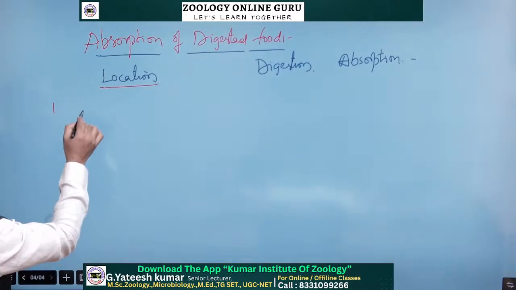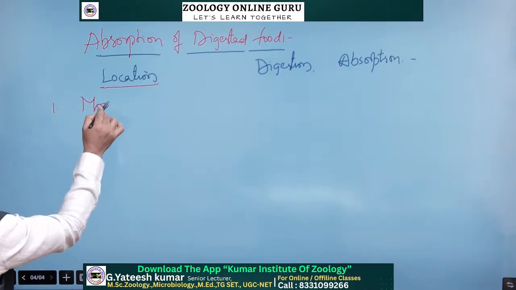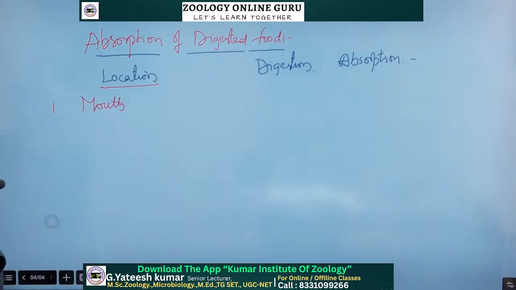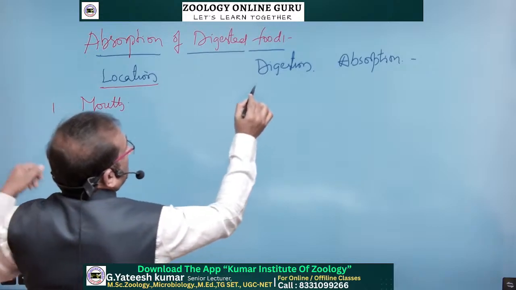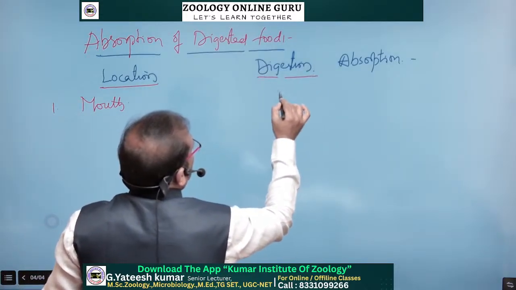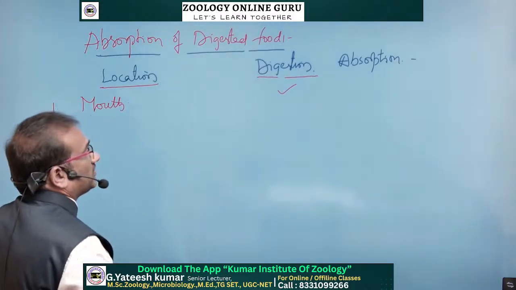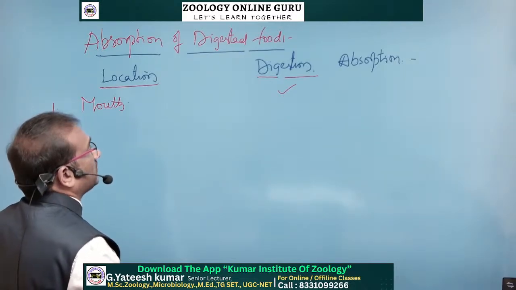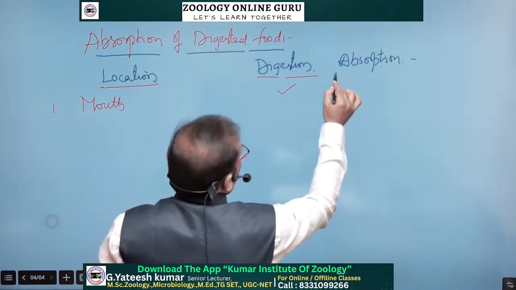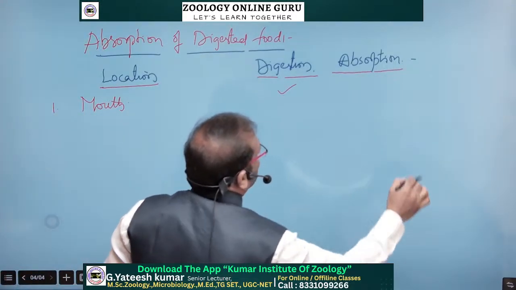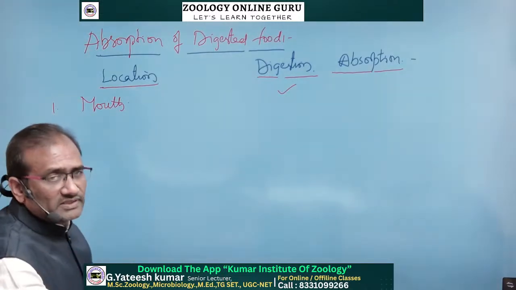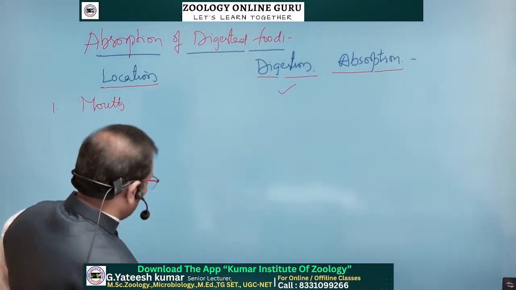First location: the mouth. Does digestion take place in the buccal cavity or mouth? Yes, digestion of carbohydrates takes place. Does absorption take place in the mouth? Yes or no?